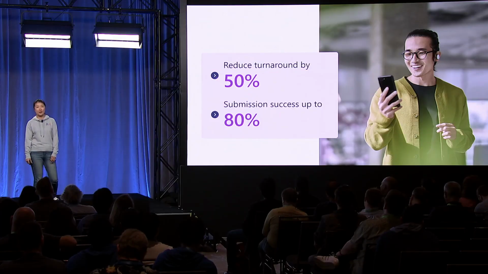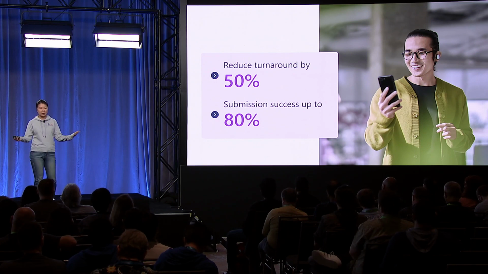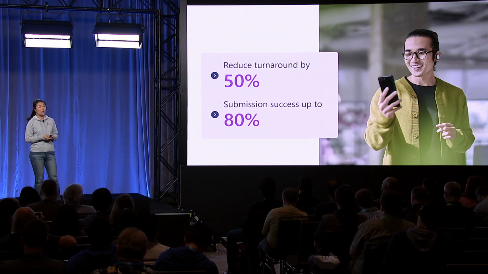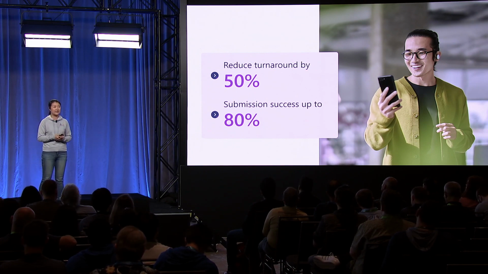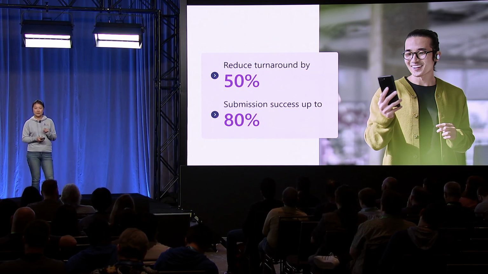Anyways, this can reduce your certification turnaround time by up to 50%. And then we're also increasing your submission success rate to up to 80%. Hopefully this is going to help you with your certification process in the Store submission process. Win32 app support for Store certification automation tools starts today, and we will expand this to MSIX packages next.